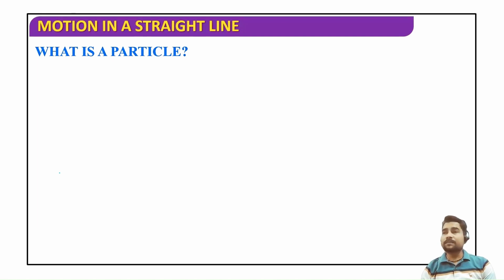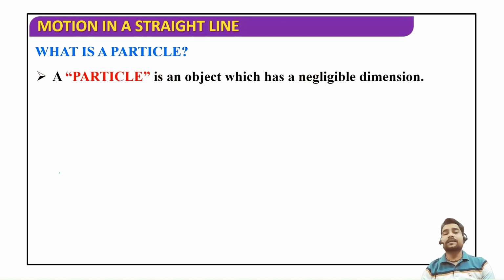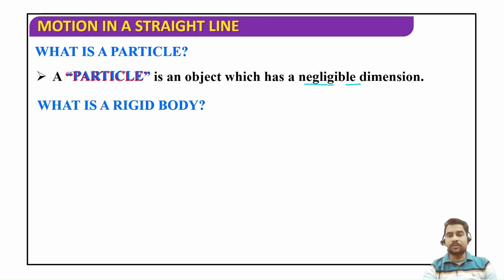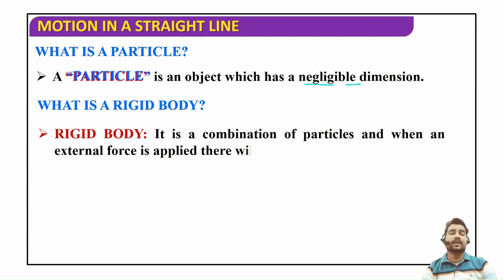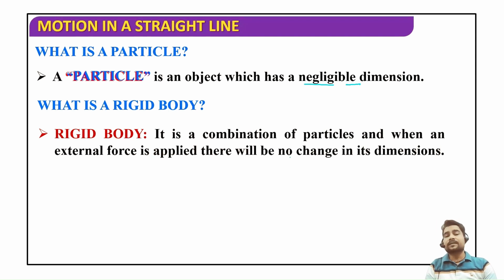Okay. Now what is a particle? So a particle is an object which has negligible dimensions. Okay. And what is a rigid body? So a rigid body is a combination of particles, and when an external force is applied, there will be no change in its dimensions. Generally, all solid objects can be considered as rigid bodies because if you apply force on them, they will not change their shape generally. Okay.